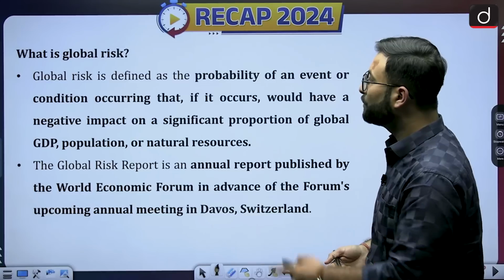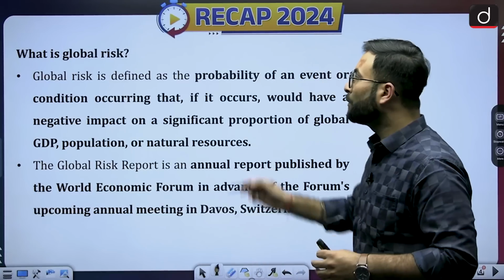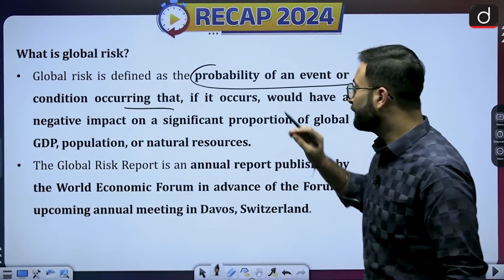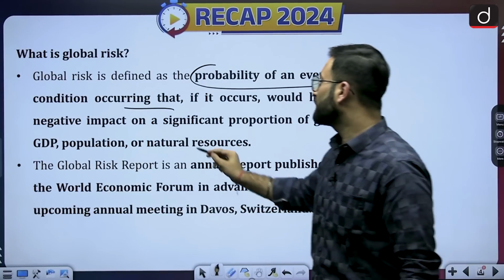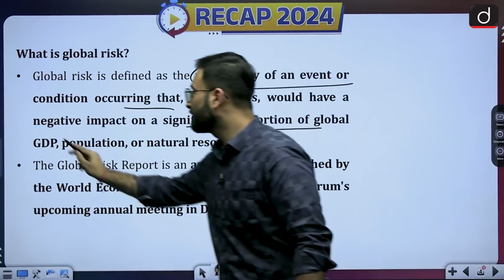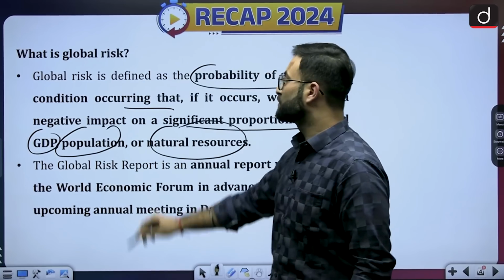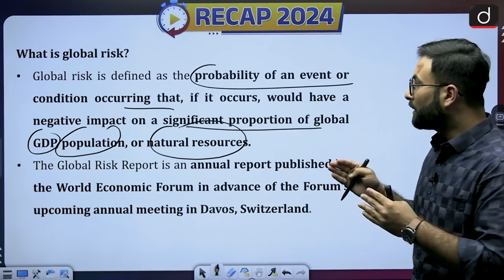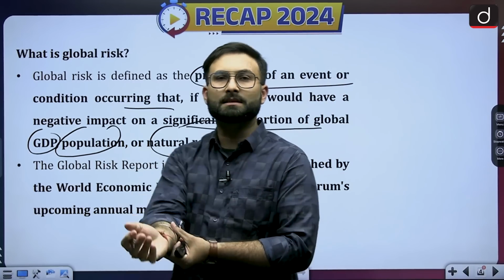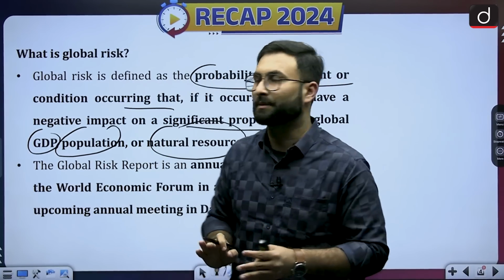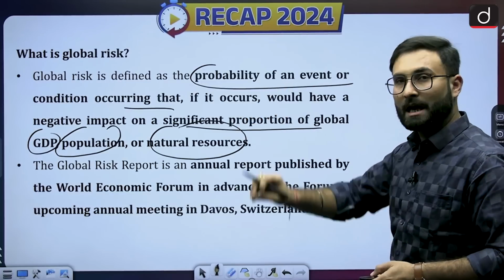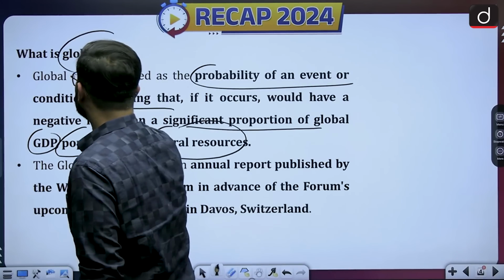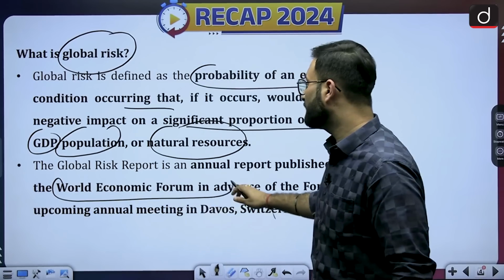Now coming to what is global risk, we have already seen that global risk is defined as the probability of an event or condition occurring that, if it occurs, would have a negative impact on a significant portion of the global GDP, population and natural resources. So basically they are focusing on three things: GDP, natural resources and the population. If you are talking about the population, you are basically considering the socio-political aspect as well. If there is an event, if it is happening and if it is having a negative impact, that is called the global risk. We have already seen that this report is being published by the World Economic Forum.